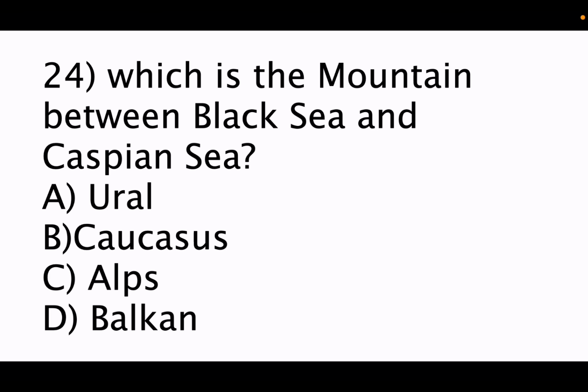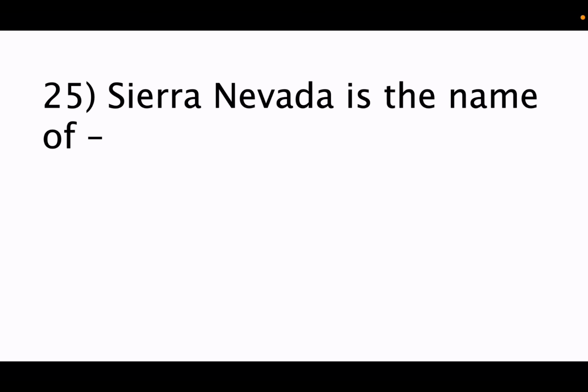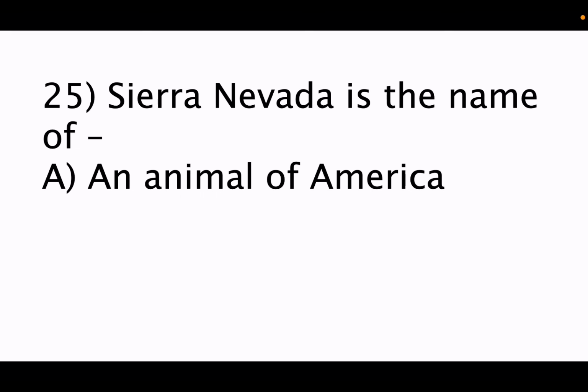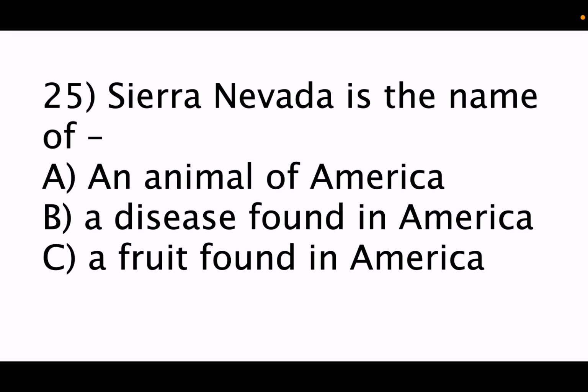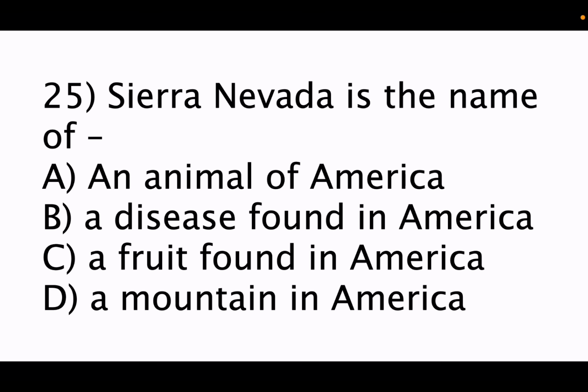Okay, now coming to 25th question. Sierra Nevada is the name of? Option A, an animal of America. Option B, a disease found in America. C, a fruit found in America. And D, a mountain in America. It is a mountain in America. Option D is the correct answer.